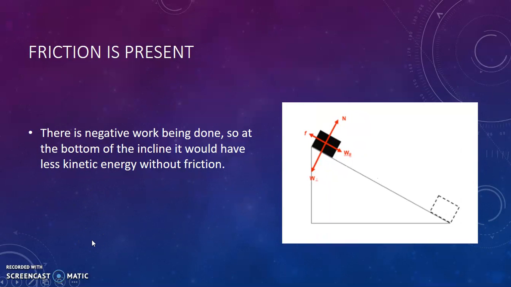If friction is present, there's going to be negative work being done. So at the bottom of the incline, it would have less kinetic energy than without friction. And the reason why is because some energy is being lost as heat. That's why there's going to be less kinetic energy at the bottom than if no friction is present.